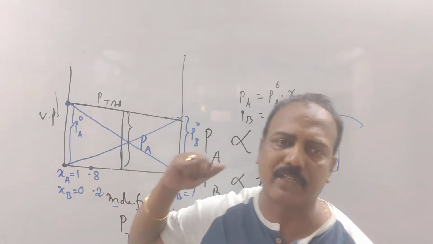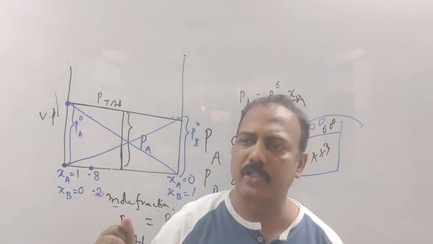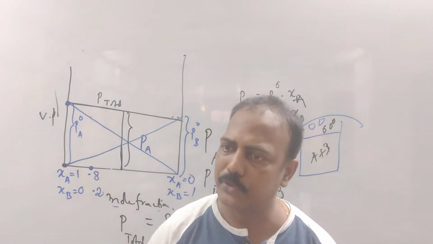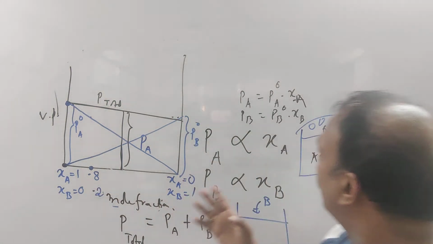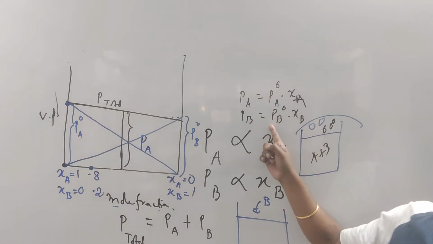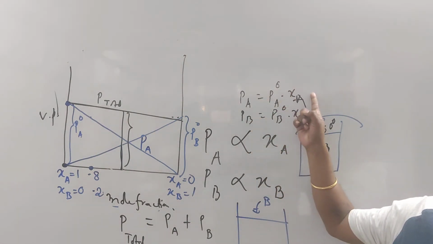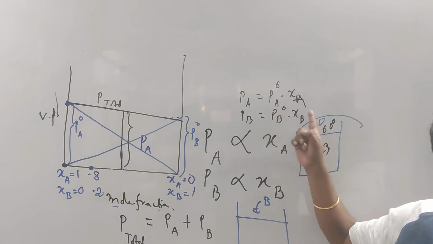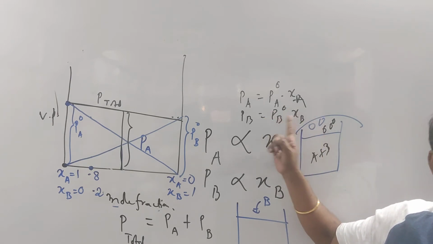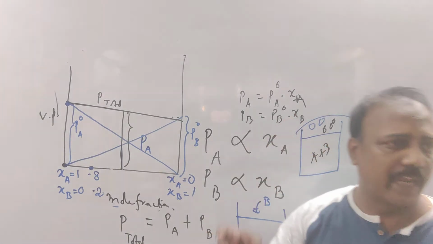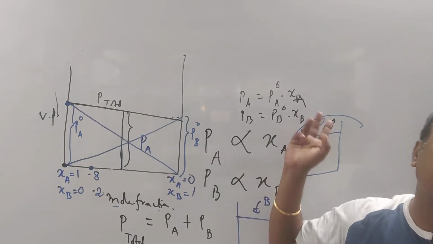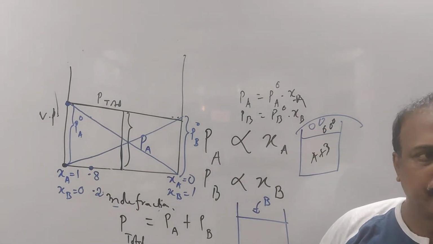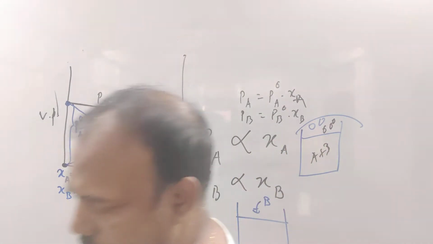So this is the graphical representation of the vapor pressure of the volatile solute. Which law is it following? It is following Raoult's law. What is Raoult's law? PA equal to PA naught into XA. PB is equal to PB naught into XB. You understood the physical meaning of that: the contribution of A will be more if the mole fraction of A is more, and the contribution of B will be more if the mole fraction of B is more. Any doubt?